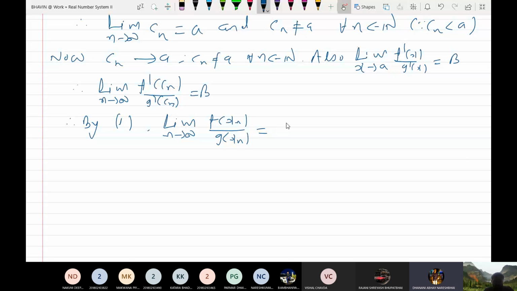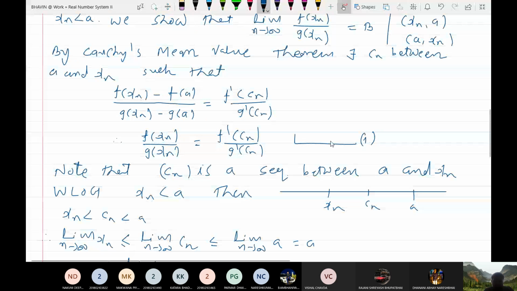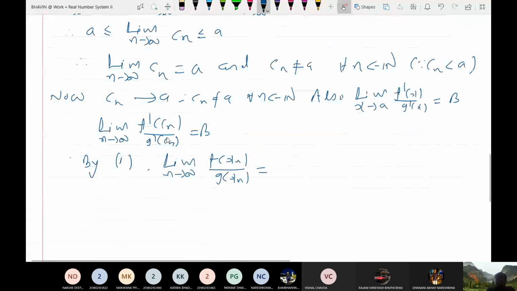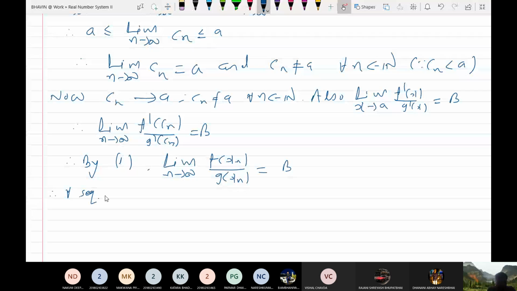Since these two are the same and this has limit b, the limit of this is B.